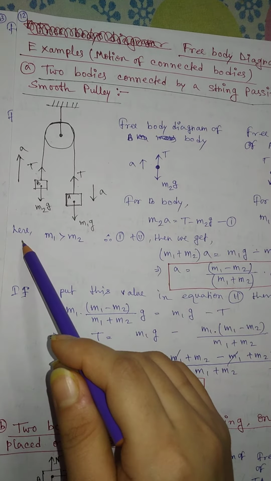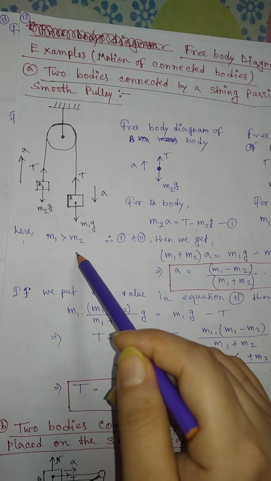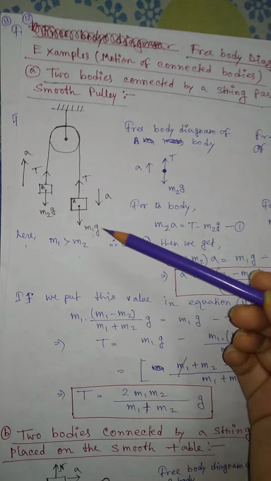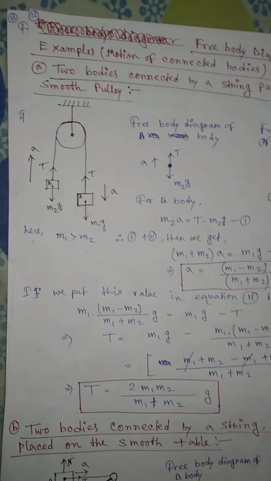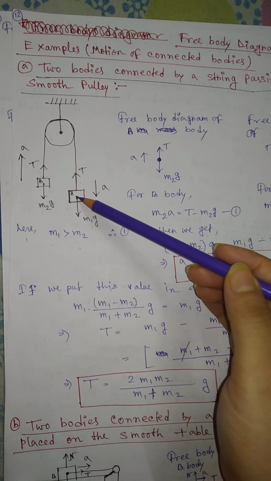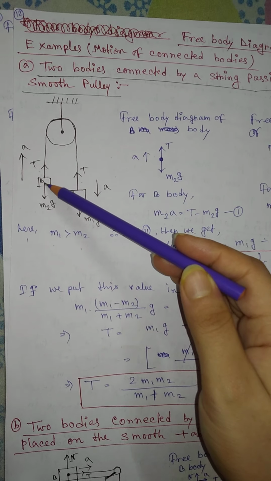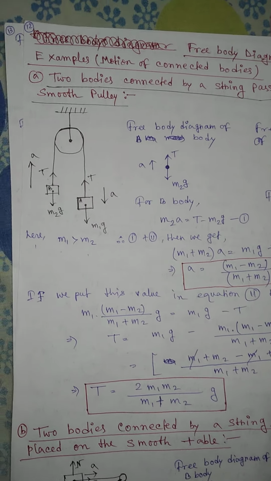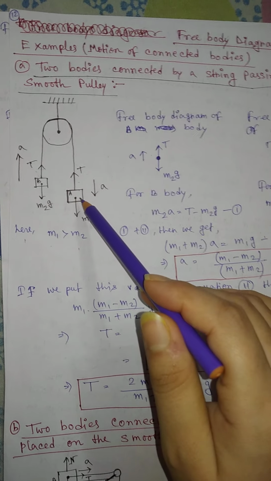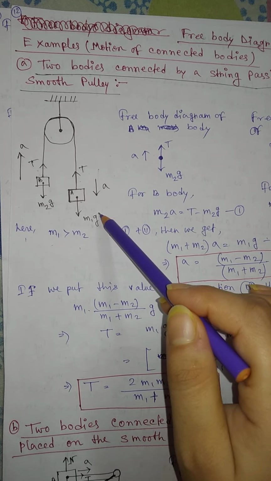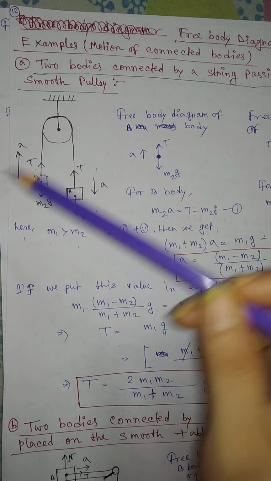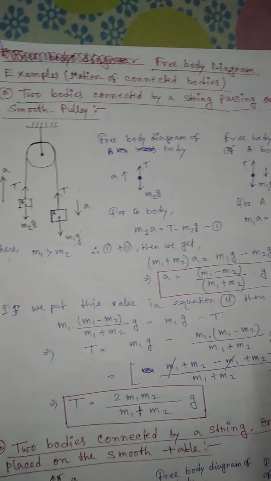Okay, so here we assume that m1 is greater than m2. So if m1 is greater than m2, that means this body comes down along this direction and this body is lifted along this direction, right? So the acceleration of this body is downward, and the acceleration of this body is upward.